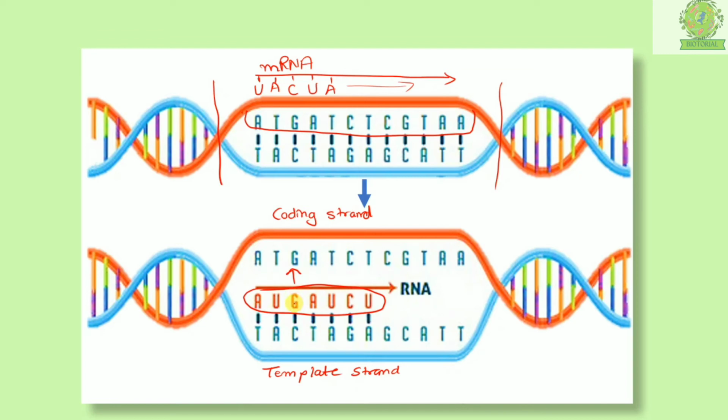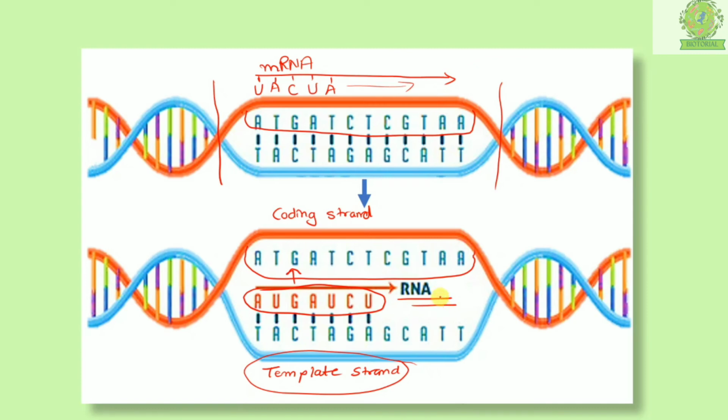Okay, so now you all understand that although the information from the red strand had to be coded, we used the template strand to code it. Okay, because the complement of the template strand, once formed, will form the coding strand, and hence it will be copied onto the RNA. Okay, so you all got it.